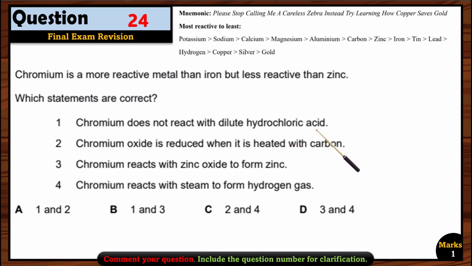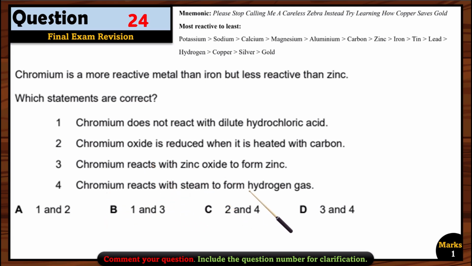Now let's see which statements are correct. First, chromium does not react with dilute hydrochloric acid. Wrong. Why wrong? Because it is above hydrogen, right? Hydrogen is here and chromium is here. So it means it can react with HCl. Chromium oxide is reduced when it is heated with carbon. Yes, that's right, because it is after carbon, so it can easily be reduced with carbon. So statement 2 is right. Chromium reacts with zinc oxide to form zinc. Wrong, because chromium is less reactive than zinc, so it cannot reduce zinc, right? So the third statement is also wrong.